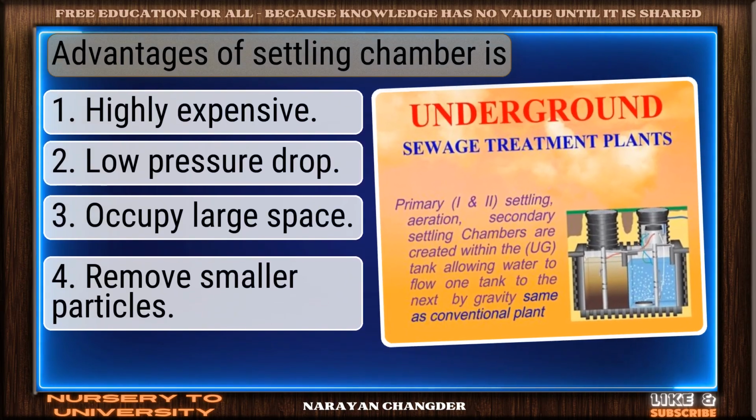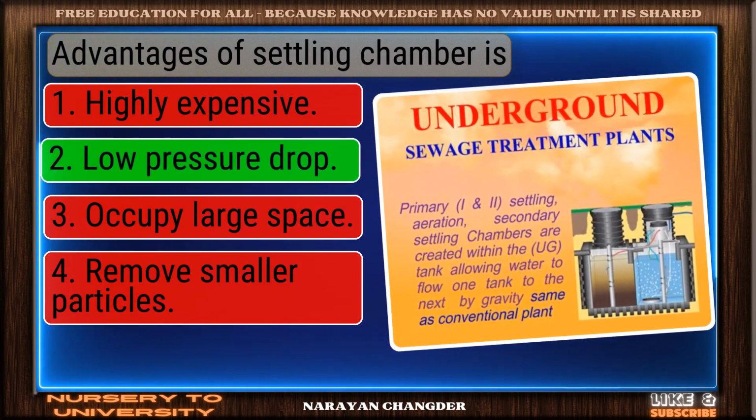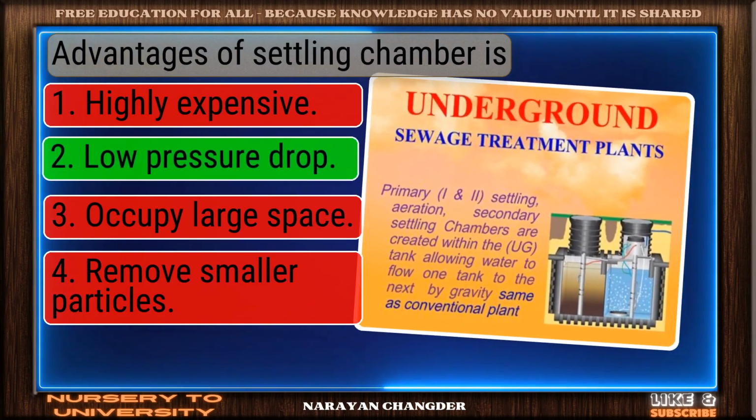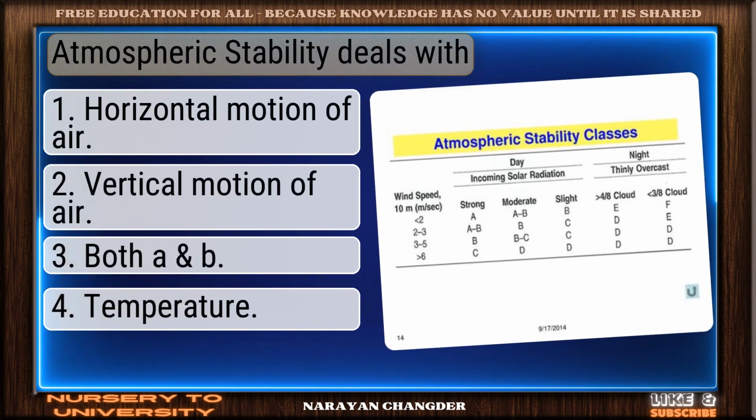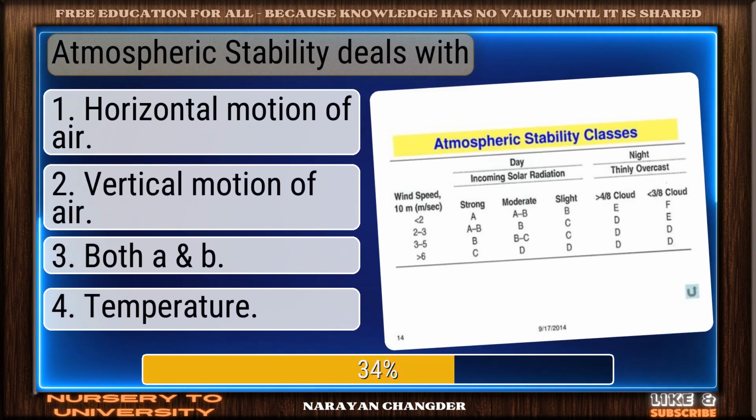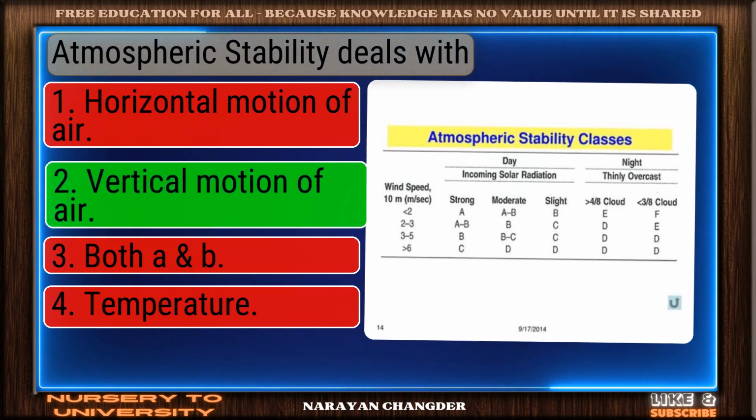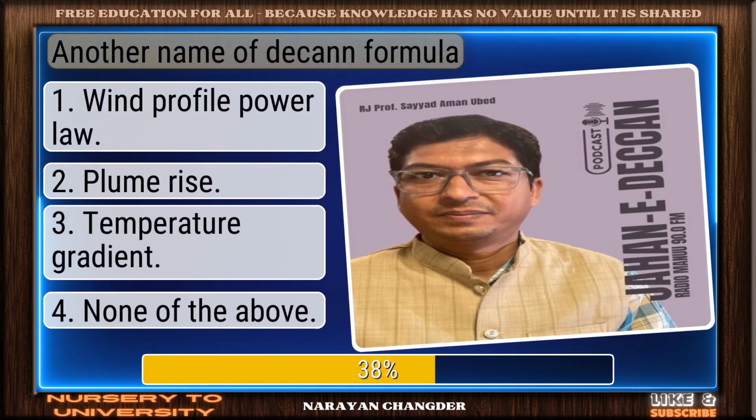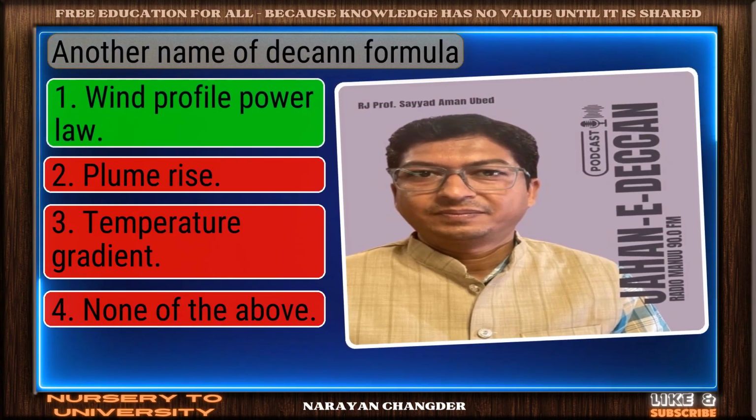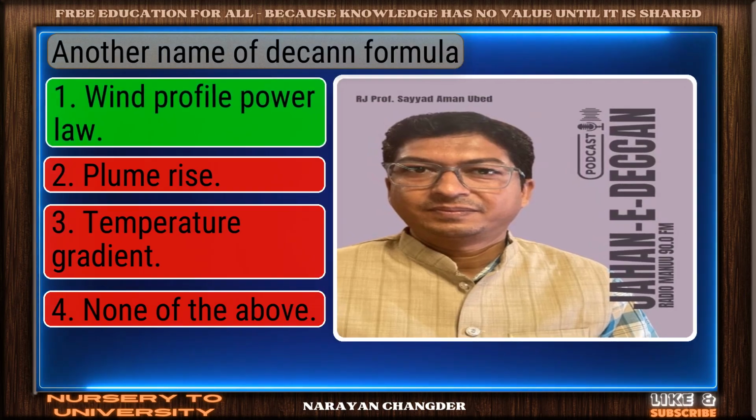Advantages of settling chamber is? Correct response. Low pressure drop is the most accurate answer. Atmospheric stability deals with? Correct. Vertical motion of air is the right answer. Another name of Deacon formula. Nicely done. Wind profile power law is a solid answer.